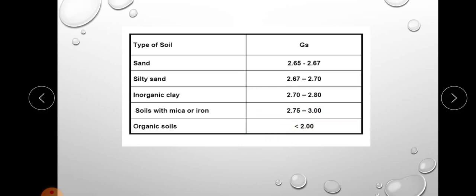Okay, and in problems, if it is not given, we have to assume the value of specific gravity as 2.67 or 2.7 or 2.8 like that. The specific gravity is one of the important physical properties of soil, and it is usually tested using the pycnometer. It is a glass bottle. Okay, that I will discuss later.